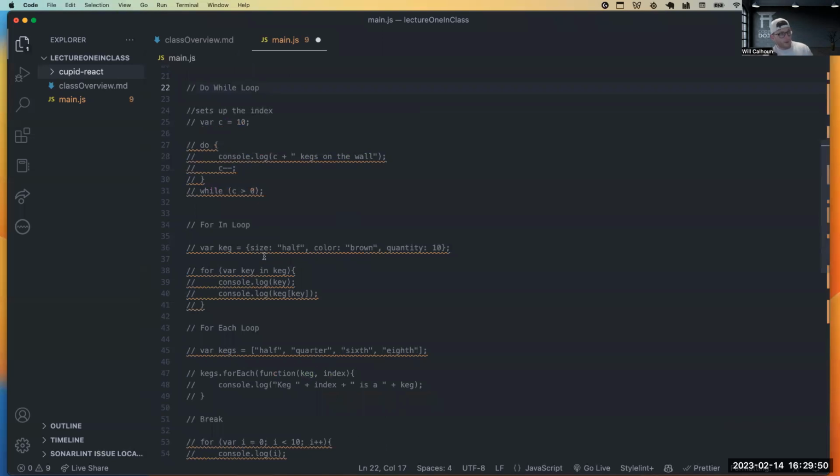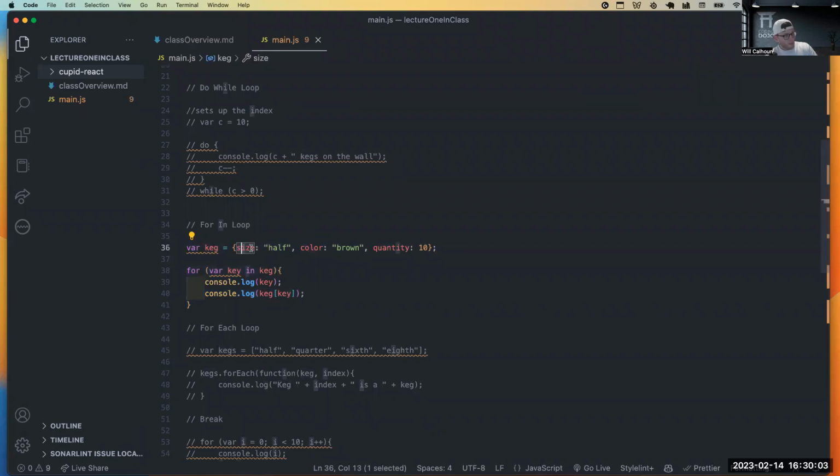Now here's where a lot of the for loop functionality comes in that is very popular and very good to know. Here I've got an object called keg. It is just an object, right? So it's got keys of size, color, and quantity. Now, dictionaries are objects. Dictionary is what they call it in Python. Object is what they call it in JavaScript. Very popular data type, a composite type, if you will, because you can have multiple types. Here we have a number and we've got a string.